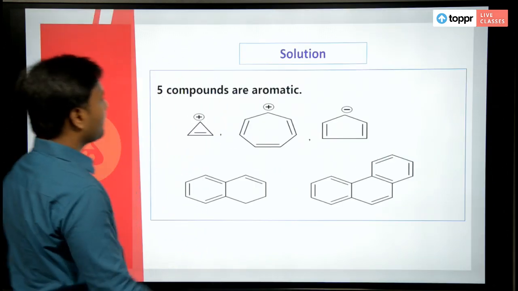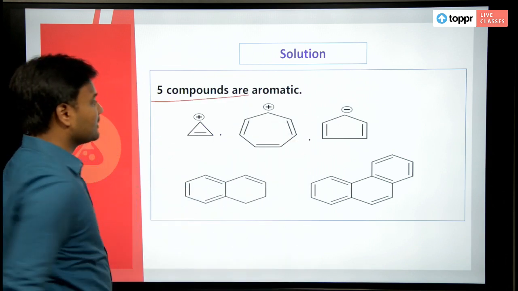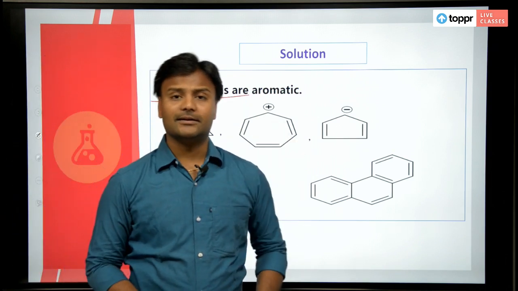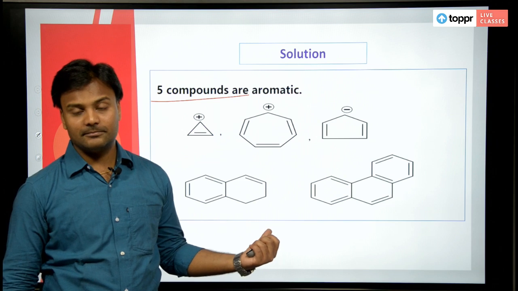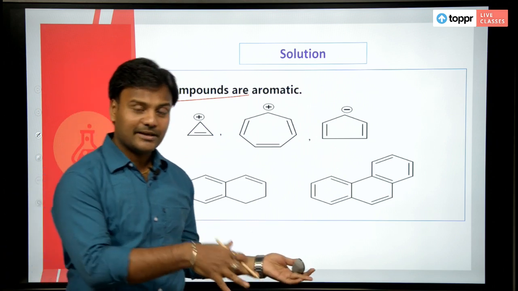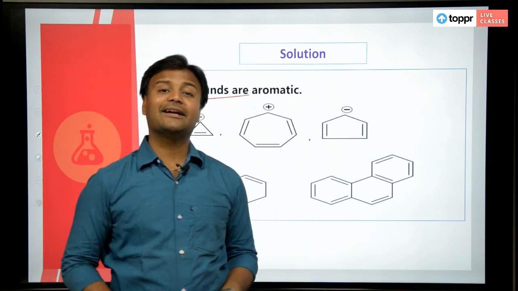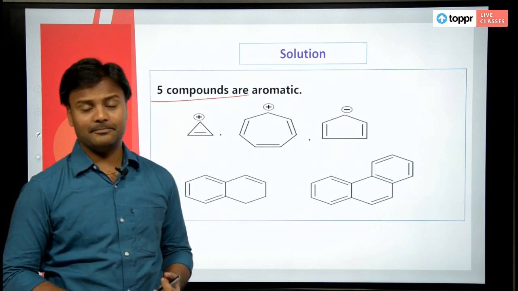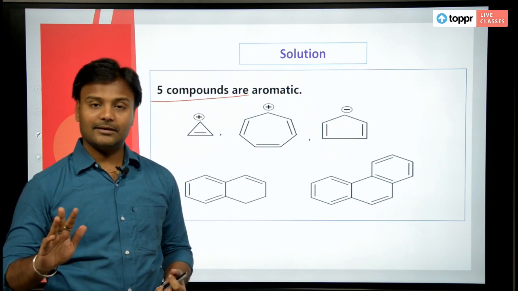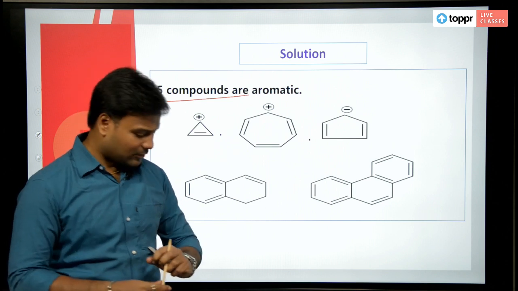So you have 5 compounds that are aromatic. These are the 5 compounds. Of course, we have also seen what are non-aromatic and anti-aromatic compounds as well. Clear? We will move on to the next question quickly.